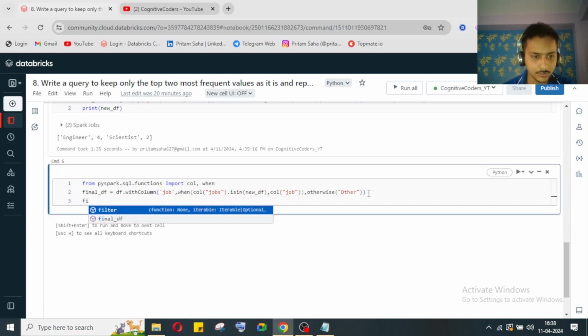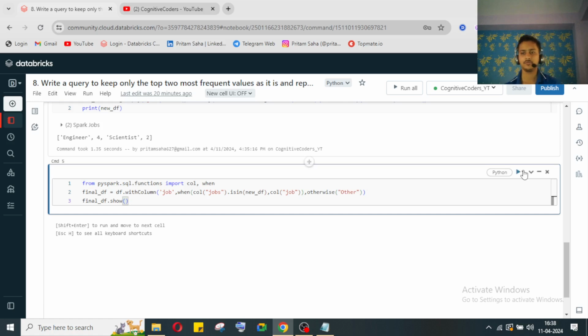So now let's print it and show the function for getting the data. Let's see what it will give.